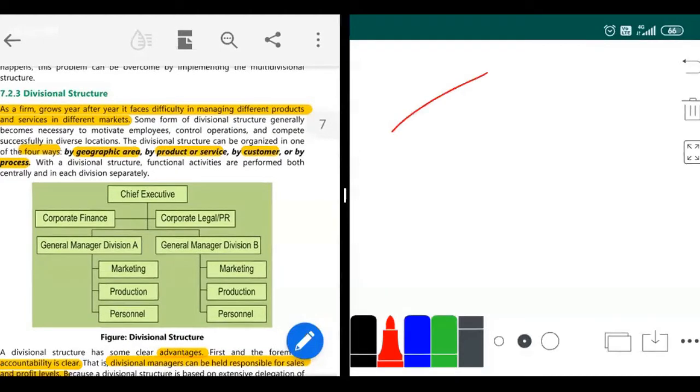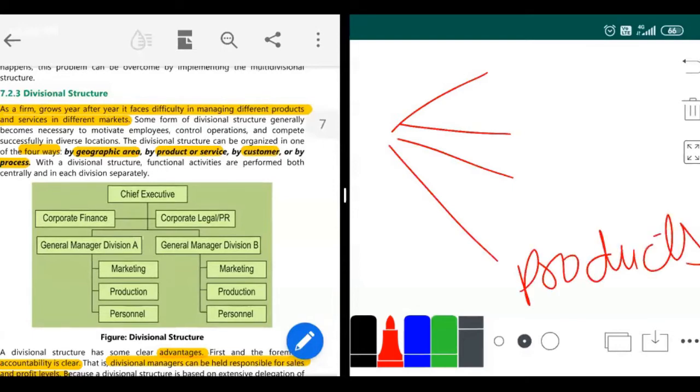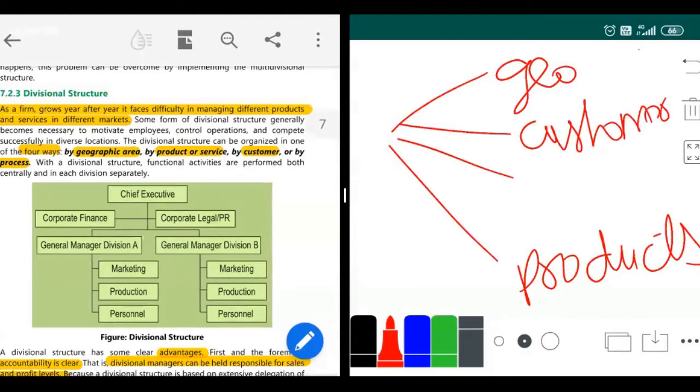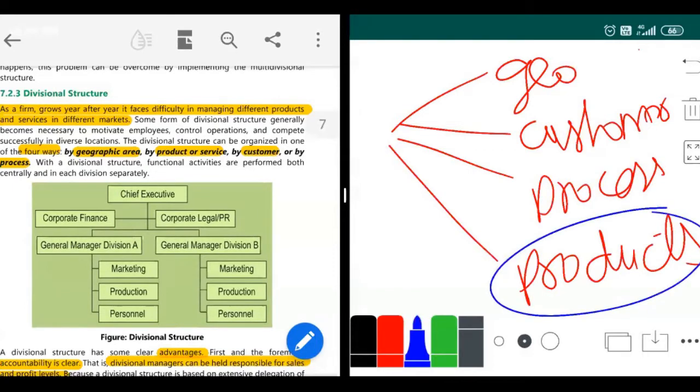So these divisions can be made using code. I gave you the example of division by products. Divisions can also be made in geographic areas. Division can also be made using products or service. Division can also be made based on customers or process. But the thing which you'll be easily able to understand is divisions by products only, because that is the one we have heard of. Now I'll give you the examples for divisions by geographic, customer, and this also. But don't get confused. Whenever you are recalling what is divisional structure, always keep in mind products only, so that it's clear for you. If you study using geographic and product or service, then you might get confused.